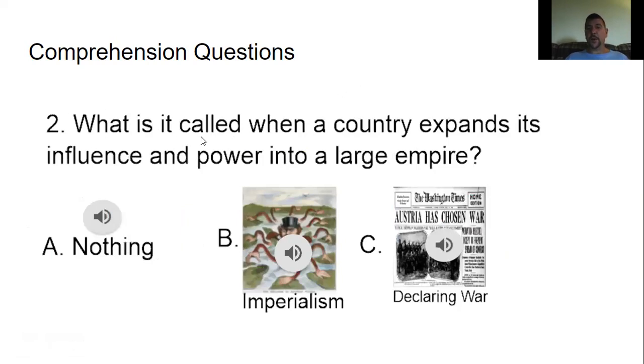Number two, what's it called when a country expands its influence and power into a large empire? So they've got their little hands reached out in every little pot, and making colonies everywhere. What's that called? Is it called A, nothing? B, imperialism, or C, declaring war? It's called B, imperialism. See all the little outstretched hands? So this influence is all over the place. Ding, ding, ding. We have a winner.